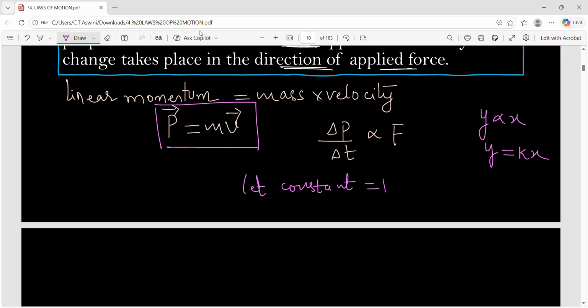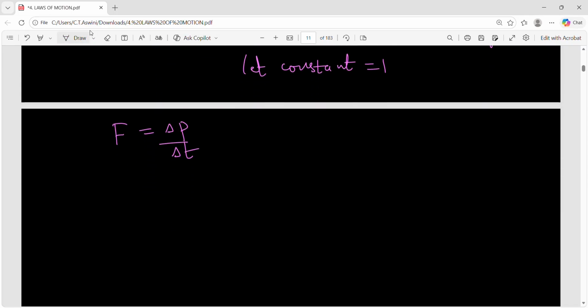Then what will you get? Then you will get F is equal to change in momentum by change in time. And this force is called average force. So what is F average? Change in momentum by change in time.